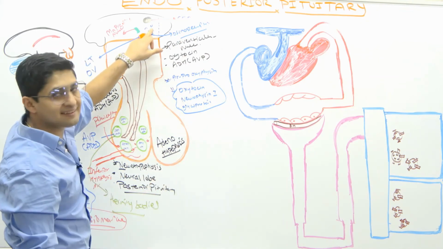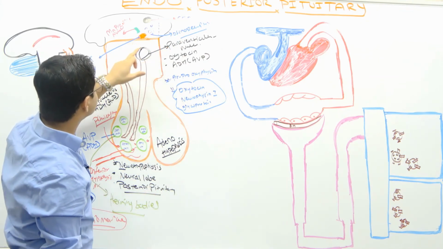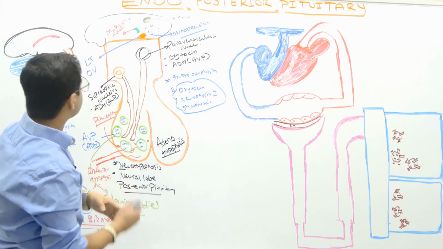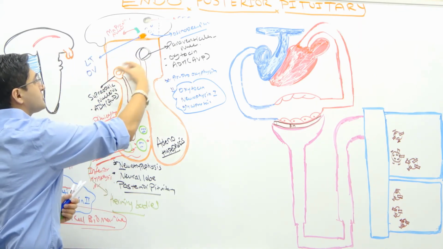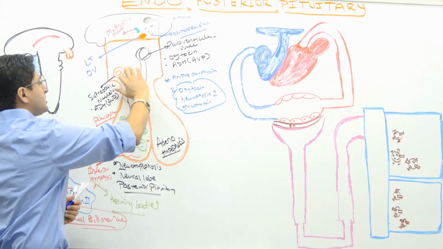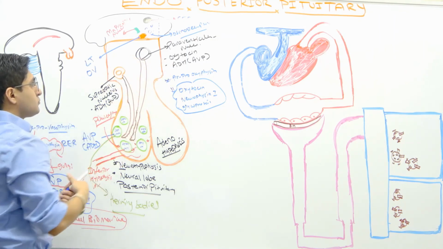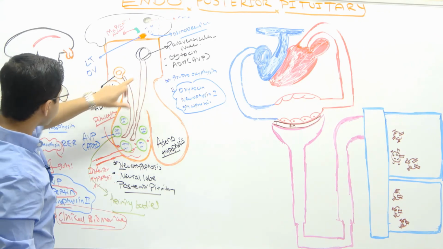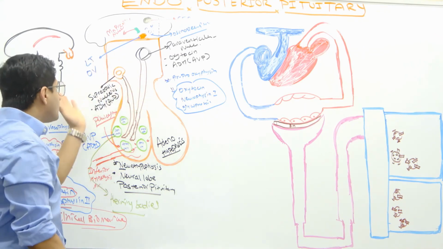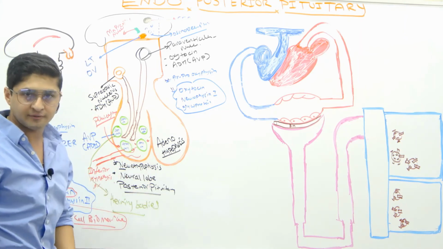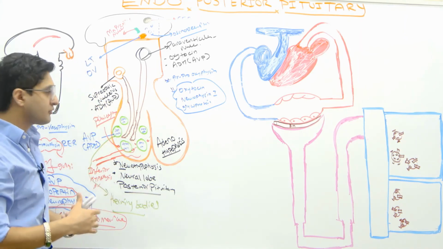These cells can detect the osmolarity and give certain signals to this median preoptic nucleus, and this median preoptic nucleus can stimulate the supraoptic or paraventricular nucleus, especially the supraoptic nucleus, to secrete or not to secrete this hormone, which is arginine vasopressin, okay? Remember this word vasopressin.